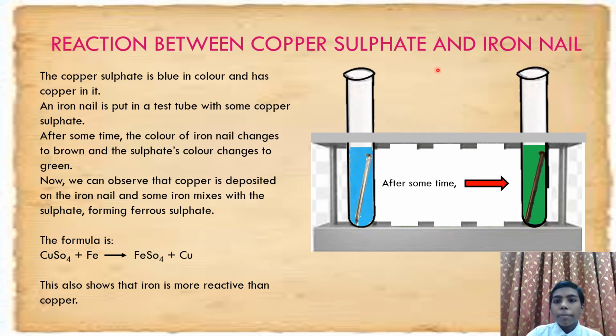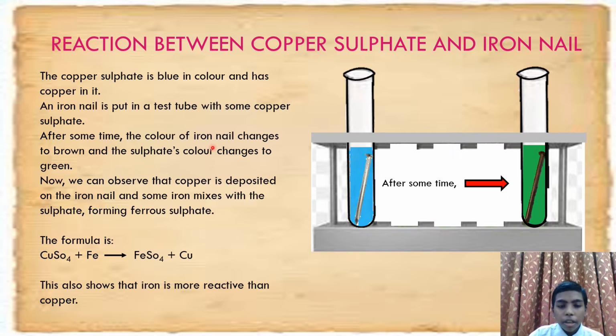Reaction between copper sulfate and iron nail. This is one more important chemical change. The copper sulfate is blue in color and has copper in it. This is the copper sulfate. It contains copper. An iron nail is also put in the test tube with some copper sulfate. This is the iron nail.